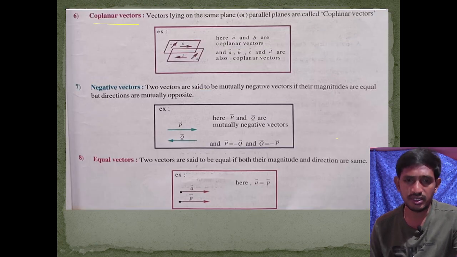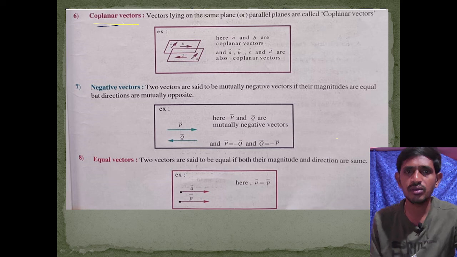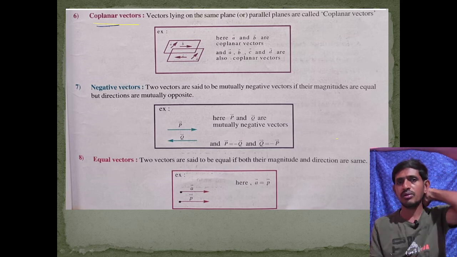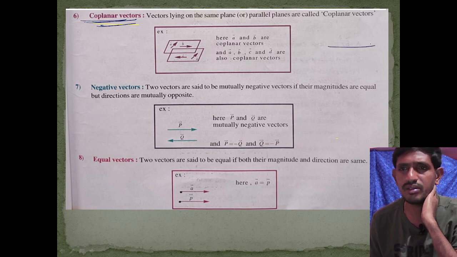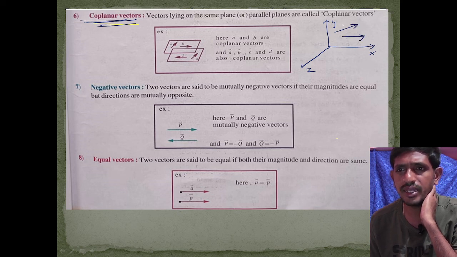Next one, coplanar. What does coplanar mean here? The vectors lie in the same plane. For example, if you take here, this is my x axis, this is my y axis, and this is my z axis. Two vectors which lie in the xy plane, we can say these a bar and b bar vectors are called coplanar vectors.